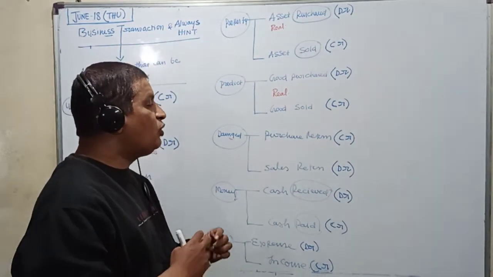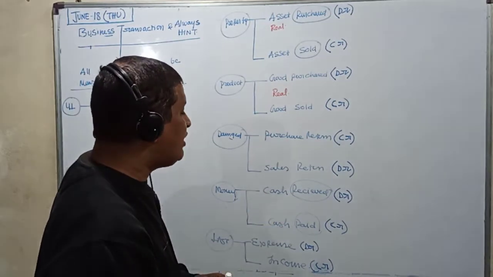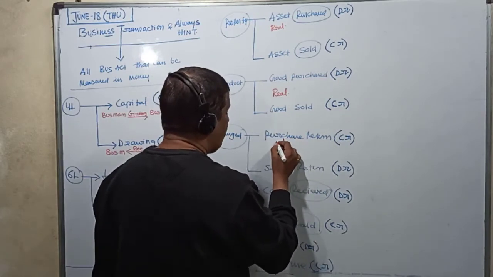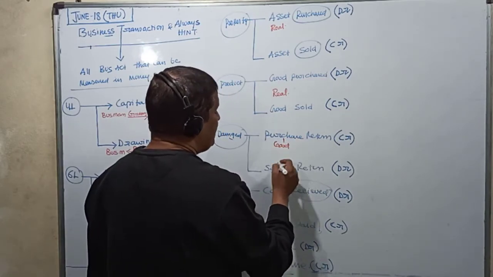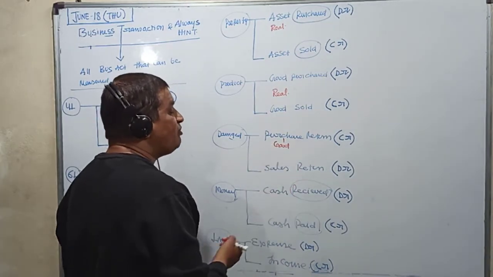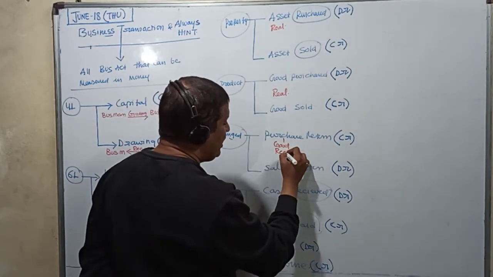So what do we do? We return them. We are returning goods. Purchase is representing goods purchased. Why are we returning them? Because they are damaged. Goods is a real account.